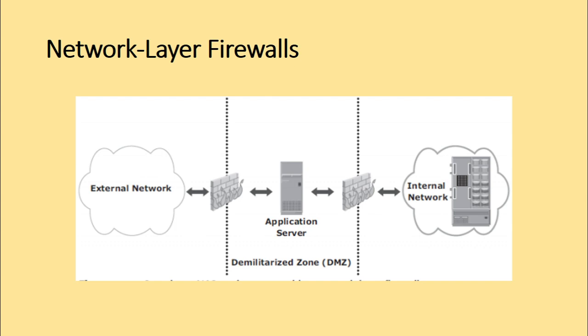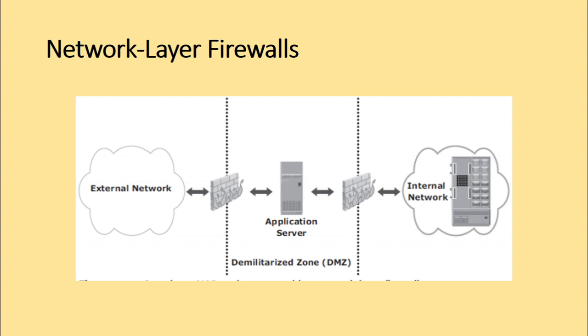Application specific ports such as HTTP or FTP are allowed through the firewall to the DMZ servers. However, no internet based traffic is allowed to penetrate the second firewall and gain access to the internal network.